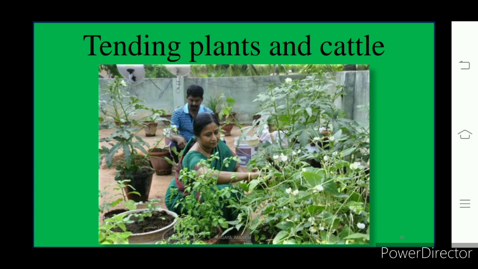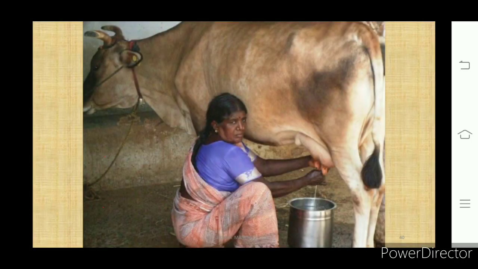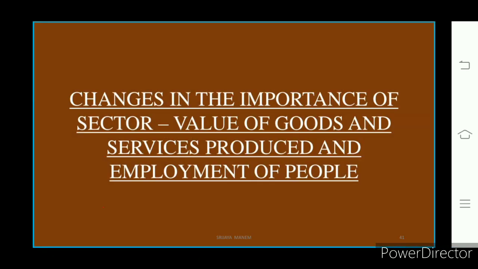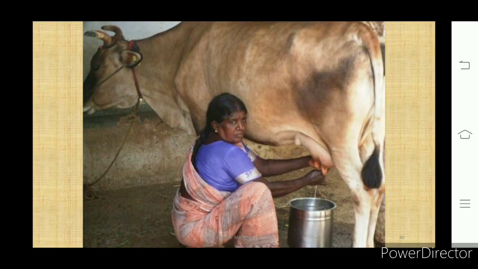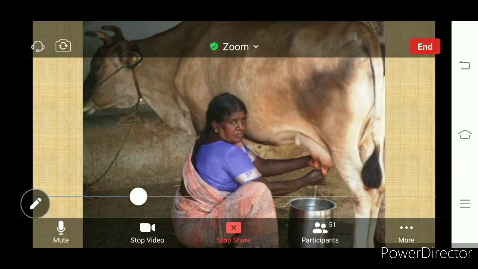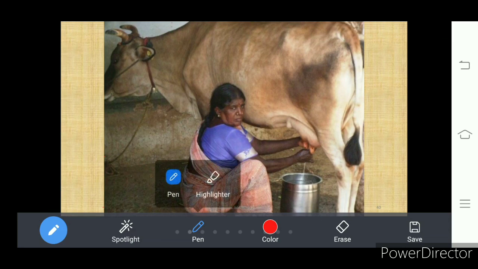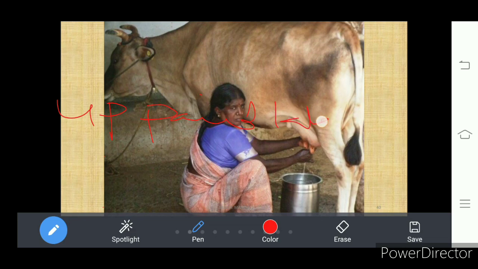Mother is tending the plants, looking after the cattle at home, right? So in all these activities, what do we see? She is not paid any payment. That means it is unpaid work. Understand? So in this way, the unpaid work is not considered while calculating the GDP.